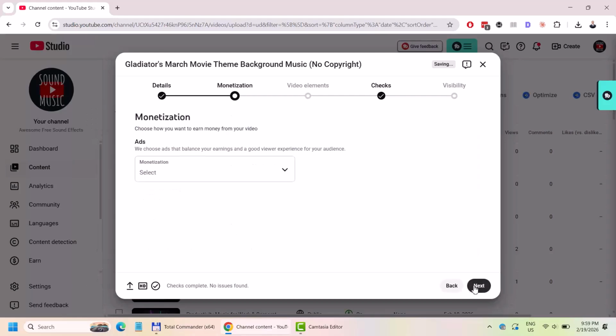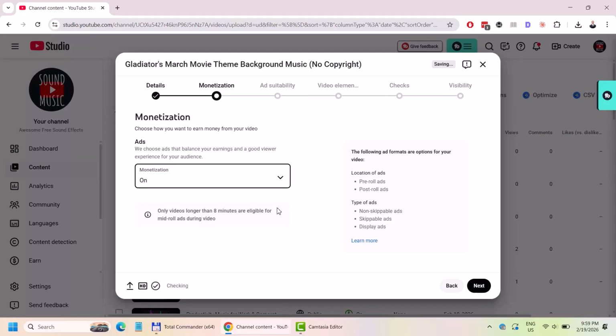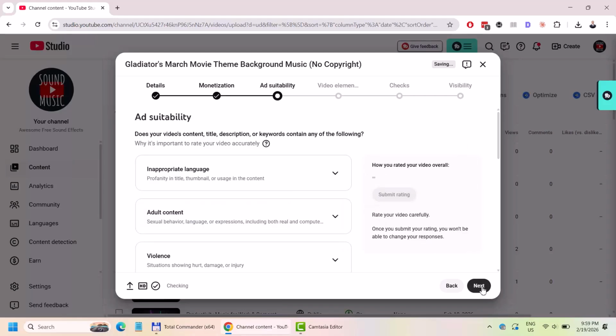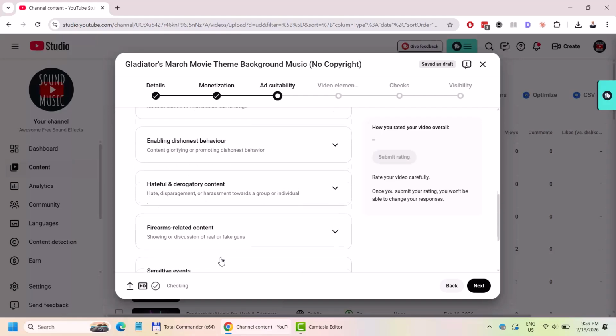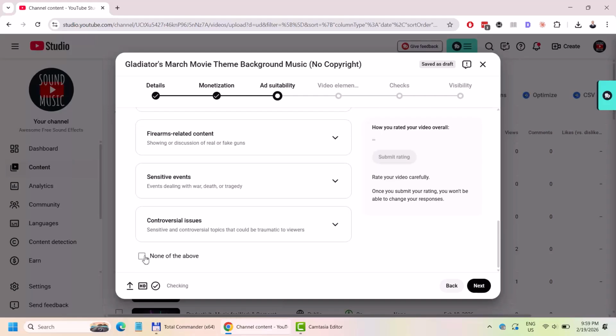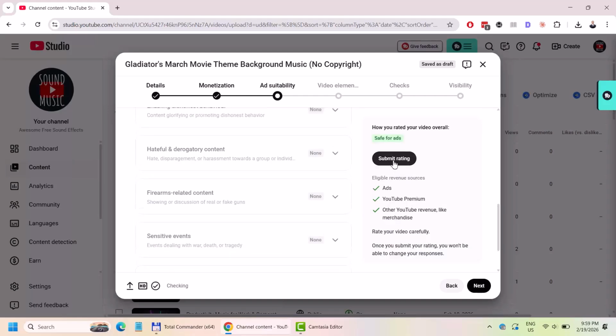Next. Now ads, we want to turn on monetization. So for videos longer than 8 minutes, we can select where we want our ad to be placed, but for now we will add it for YouTube to decide. For ad sustainability, we will check this none of the above and submit rating. So it's safe for ads, and then we will click next.